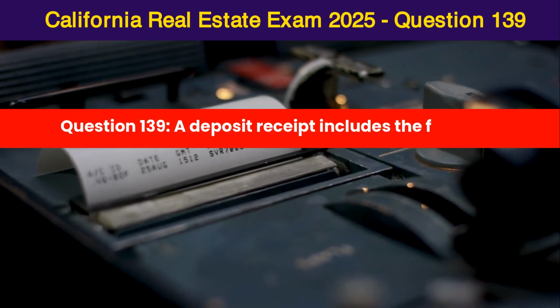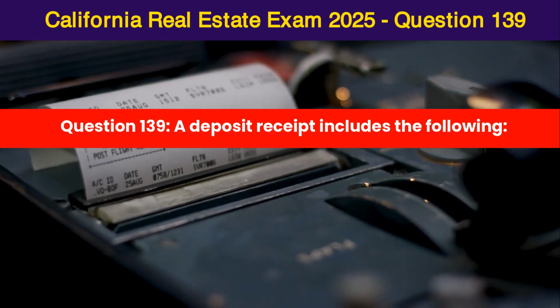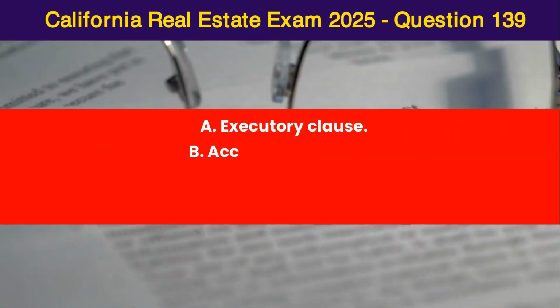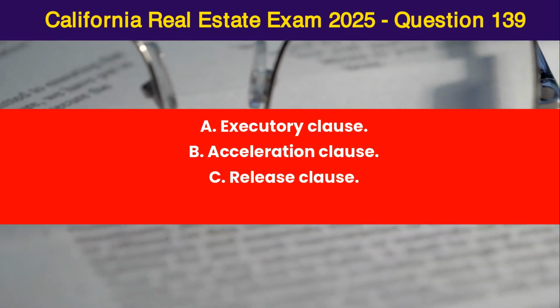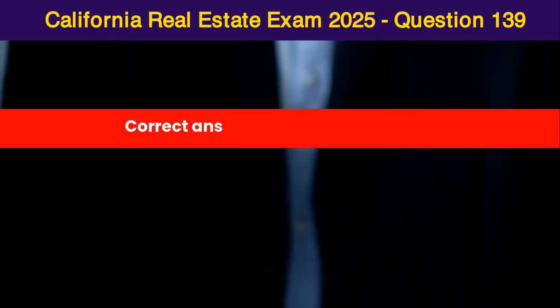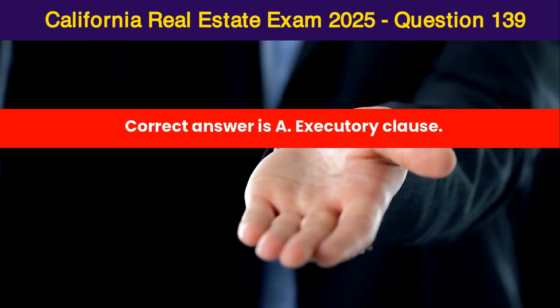Question 139. A deposit receipt includes the following: A. Executory clause, B. Acceleration clause, C. Release clause, D. Due on sale clause. Correct answer is A. Executory clause.